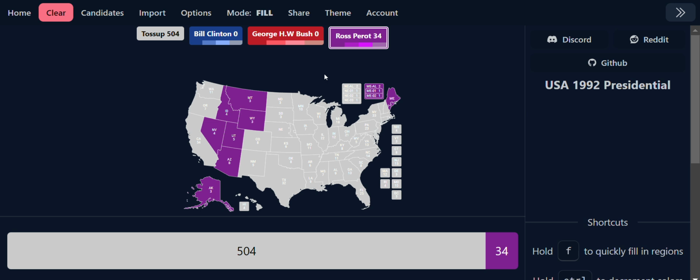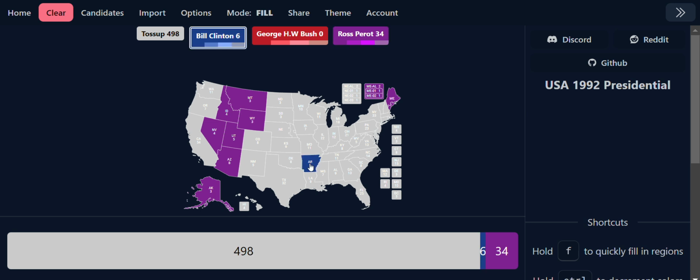Now let's go with the safe blue and red states. Arkansas, and yeah, that's it. And there's no Republican safe states, because remember, we need Ross Perot to win, and for that, we need Bill Clinton and Bush to do extremely horribly.